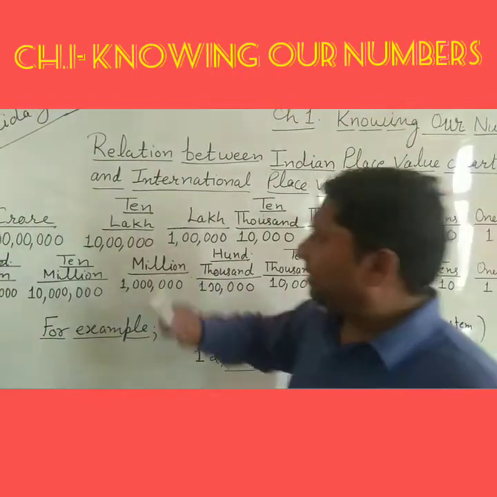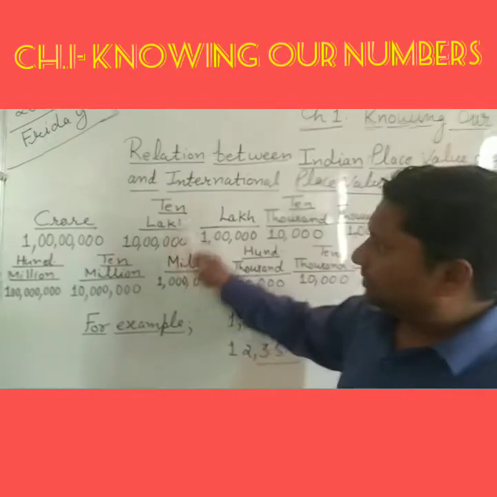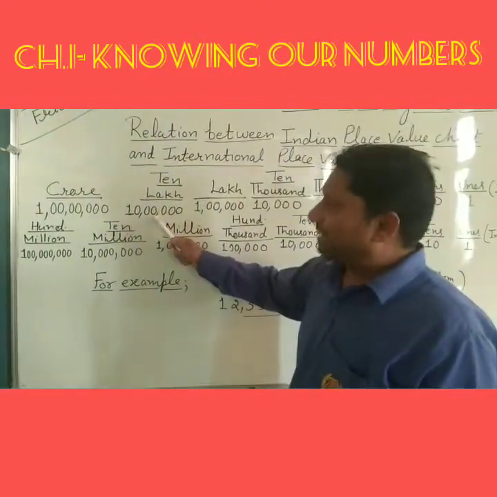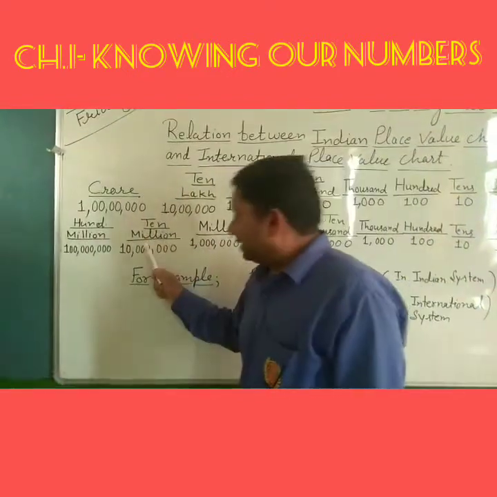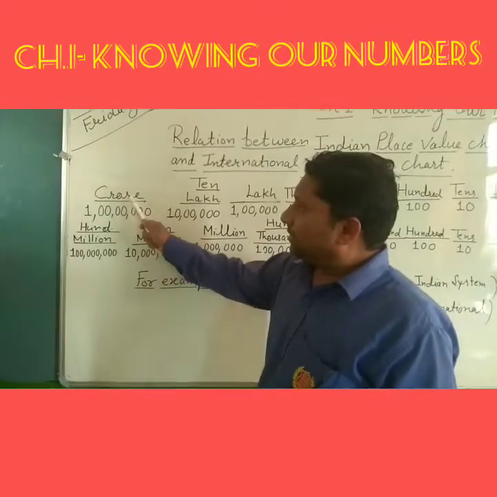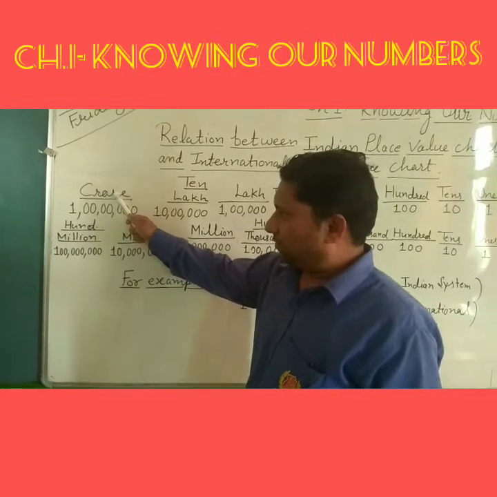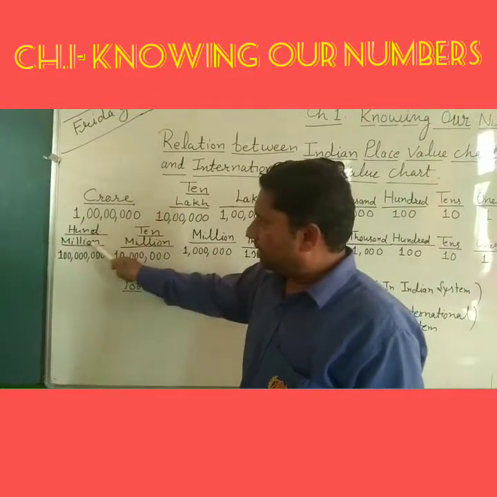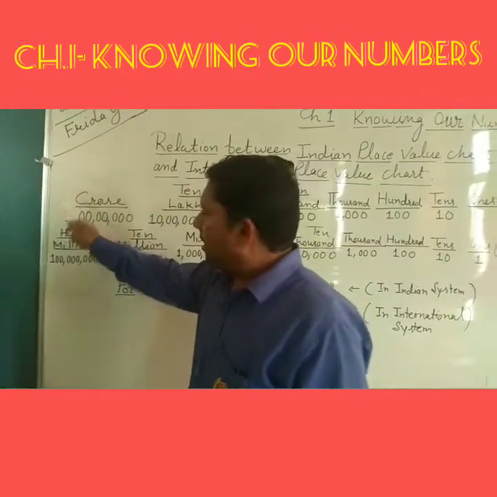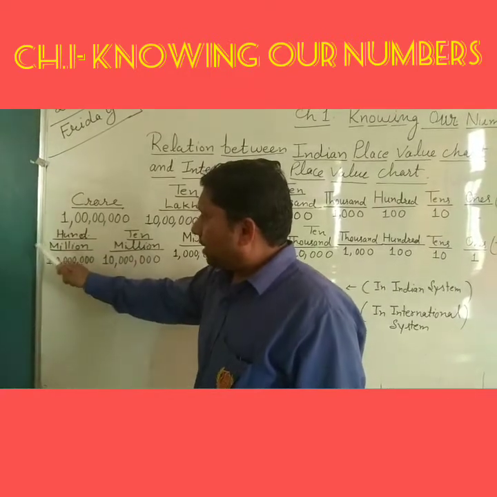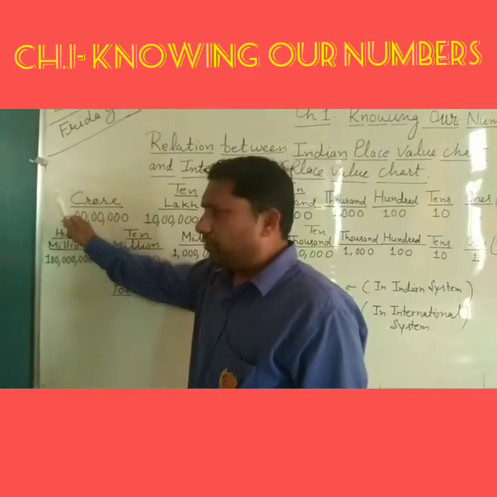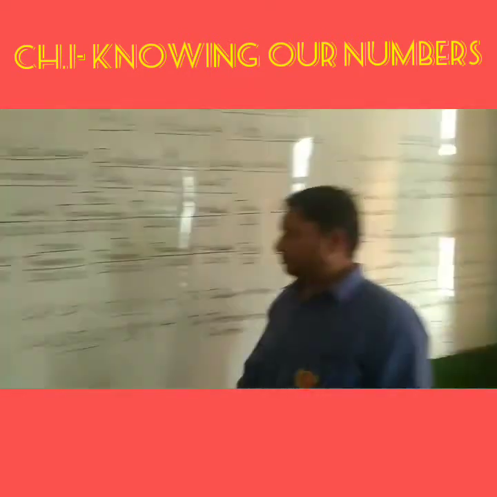On the other hand, in the Indian system of numeration it is named 10 lakh. Then 10 million is named 1 crore in the Indian system. 100 million is named 10 crore, and 1 billion is known as 100 crore.